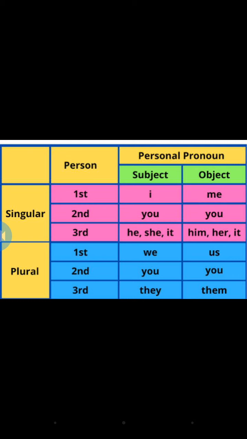In singular I, me and in plural we, us. The first person is used to refer to the speaker. First person means I, me, we, us. I, me come under singular and we, us come under plural.